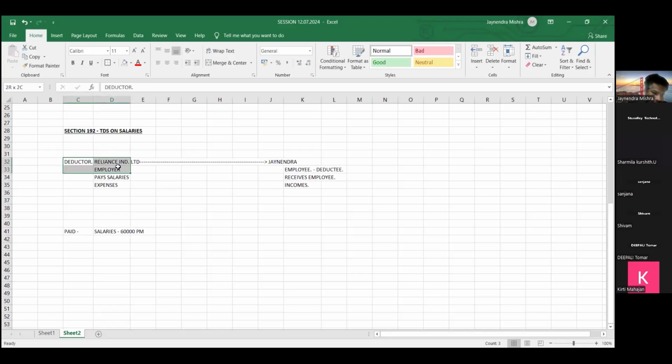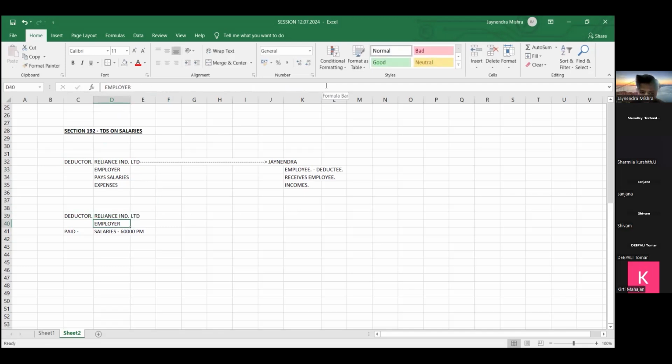Who is employer? Reliance Industries. We are employer. It is our responsibility, friends, to deduct the tax. So we are employer. We are paying salary to employee. So friends,